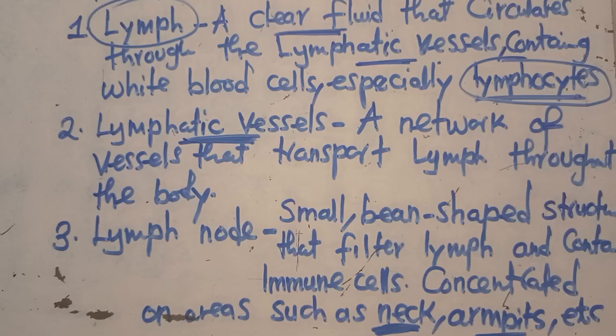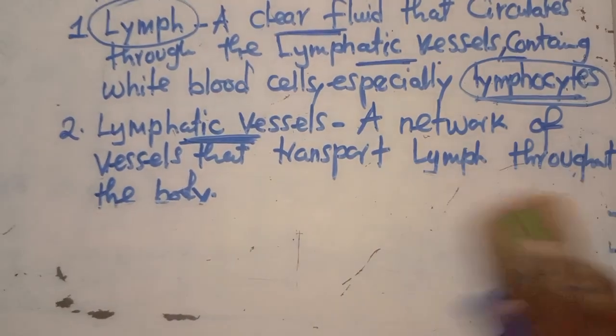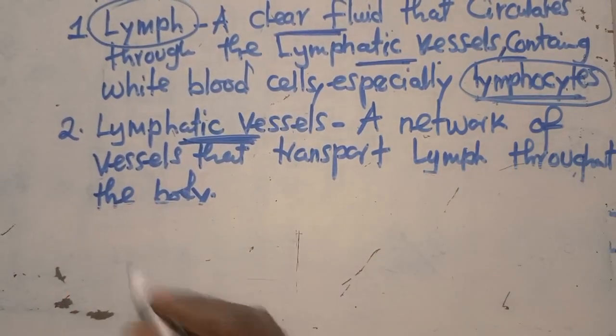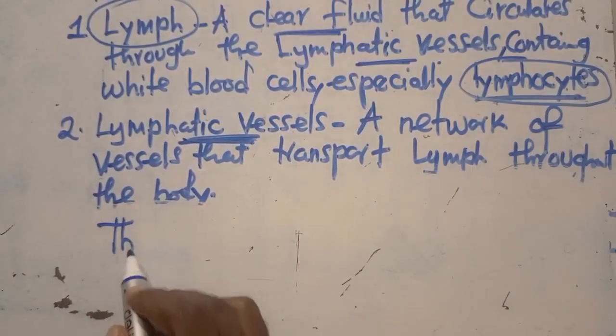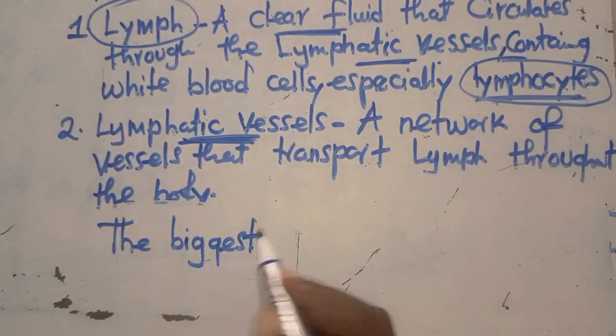So the biggest lymphatic vessel is what we call the thoracic duct. This is something that is so important.